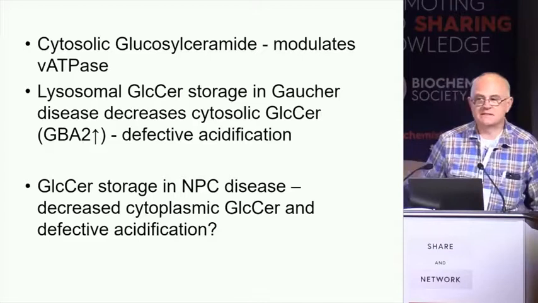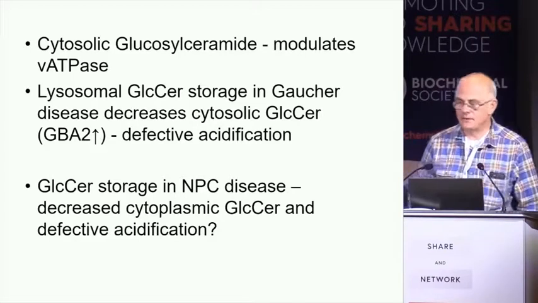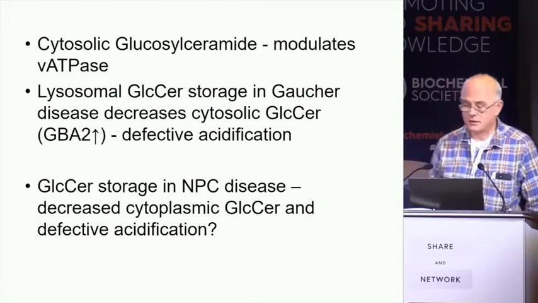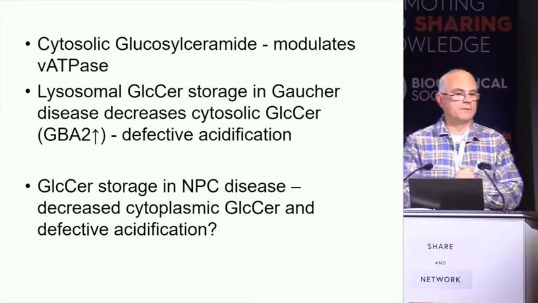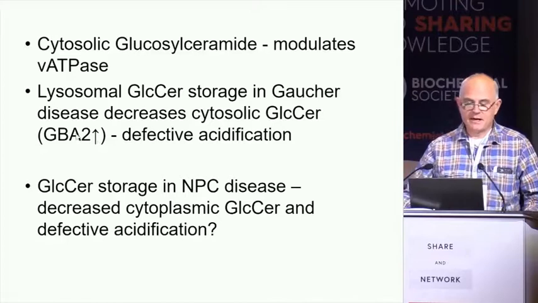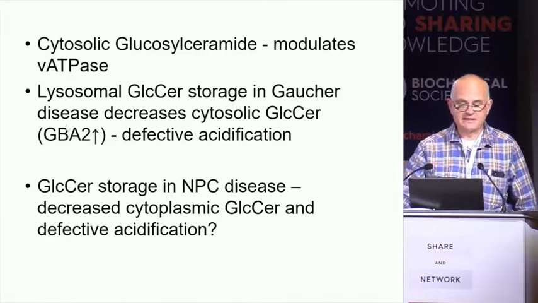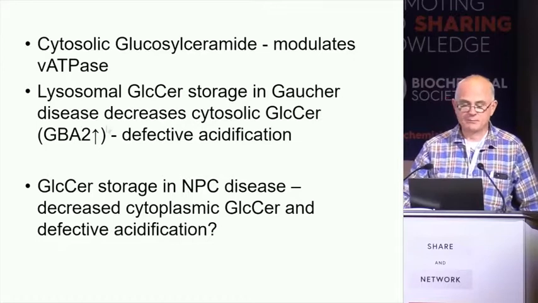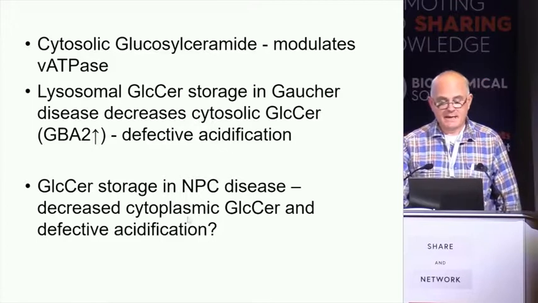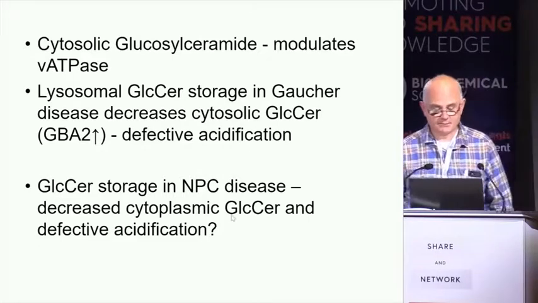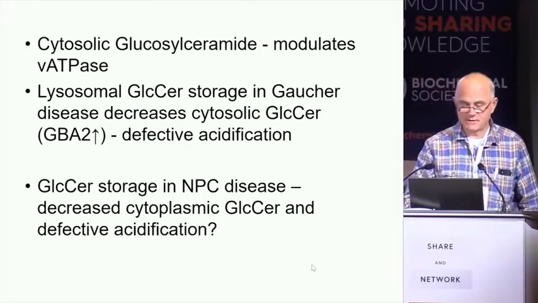Indeed, knocking out GBA2 is disease-modifying in Gaucher disease mouse model and MPC mouse model, and more recently in ALS as well. So GBA2 is of increasing interest for neurodegenerative disease, and of course is reported to be increased, perhaps as a compensatory mechanism for defects in GBA1. In Gaucher disease, we've got GBA2 overexpression. In MPC, there are reports of increased GBA2 expression and storage of glucosylceramide. So does that lead to defective acidification?